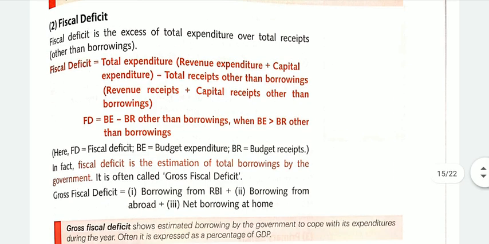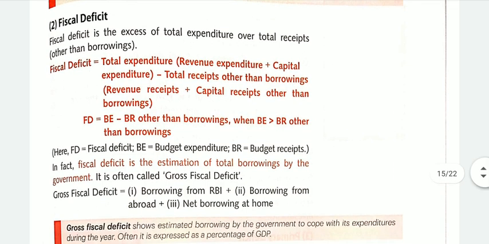Like here you can see that in fiscal deficit, total expenditure, revenue expenditure plus capital expenditure, minus total receipts, that is revenue plus capital receipts other than borrowings. Borrowings are not included in this.